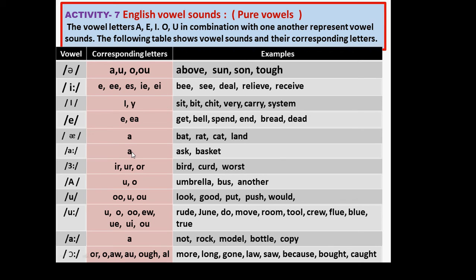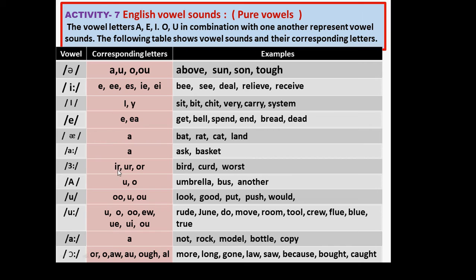Corresponding letter is A. Asked, basket. See, then again this is a, but it is long. See, here you learn a, here is also a, but this is long.